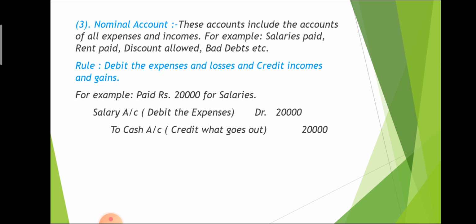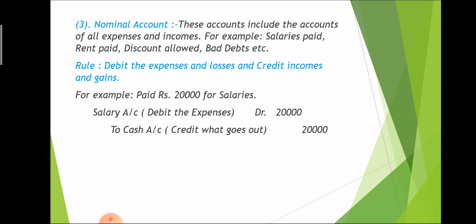For understanding this rule, here is an example: paid rupees 20,000 for salaries. It means that salary is our expense. And what does our rule say? Debit the expenses. So we will have to debit salary account because salary is one type of expense. For paying salary, we will have to pay cash.